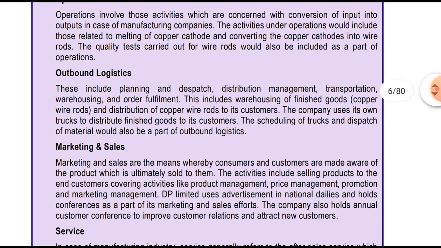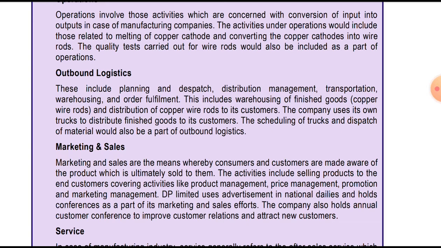Outbound logistics. These include planning and dispatch, distribution management, transportation, warehousing, and other fulfillment. So it means processing outward from the manufacturer's factory to the customer. All these are outbound logistics activities, which include planning and dispatch activities, distribution management, transportation, warehousing and order fulfillment, to fulfill the order of the customer.